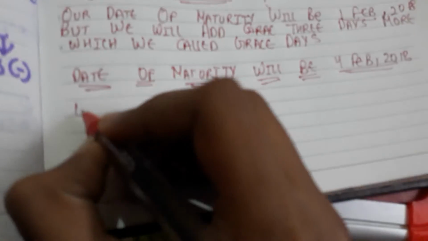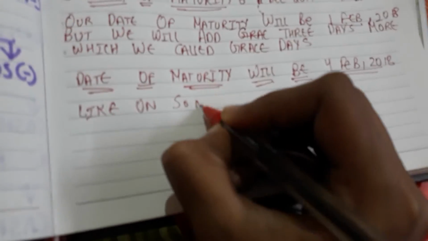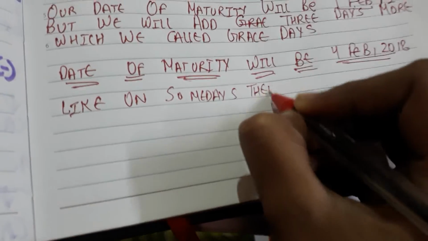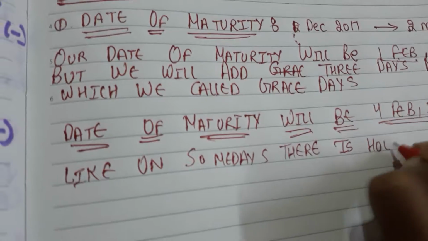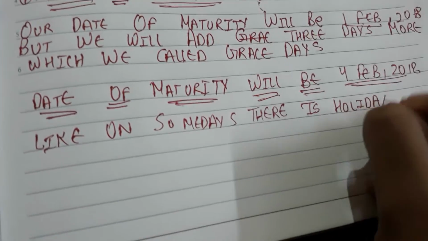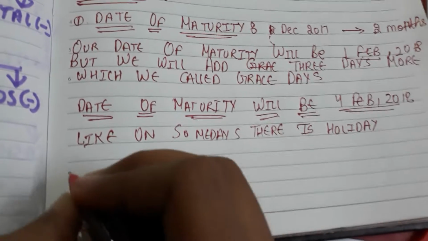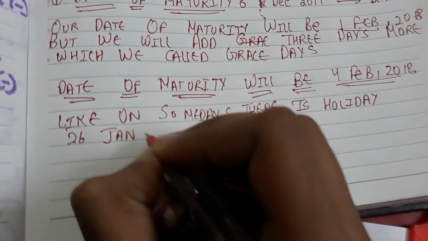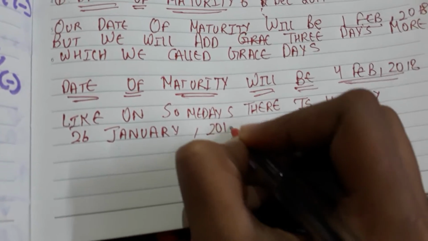Sometimes there are holidays. For example, there is a holiday on 26 January 2018.